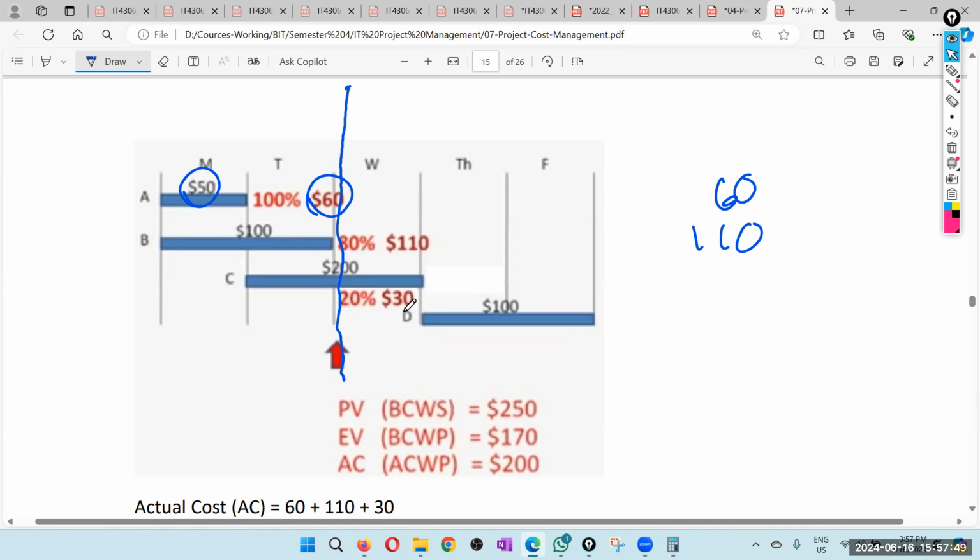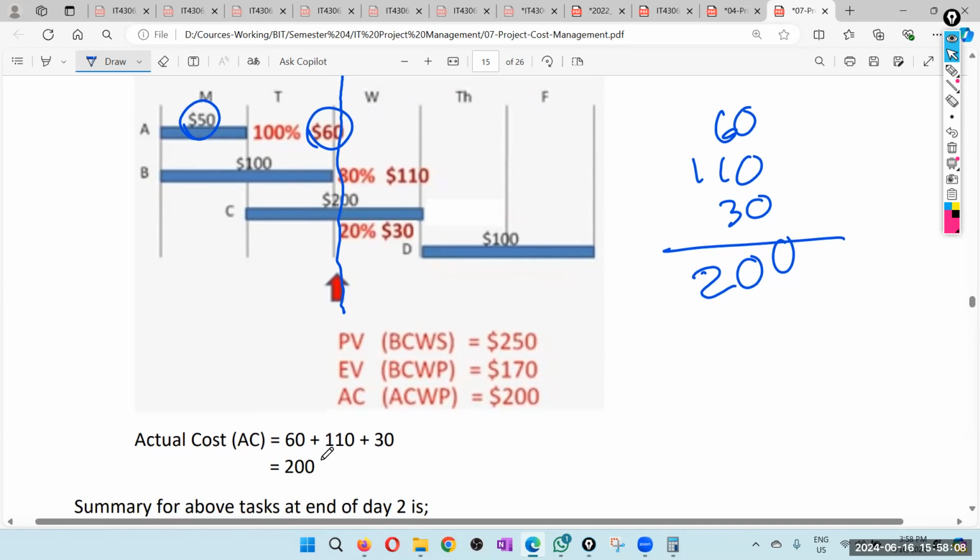For this one, so far we have spent $30. So therefore, what is the actual cost by end of Tuesday? $200. $200 is the actual cost by end of second day.